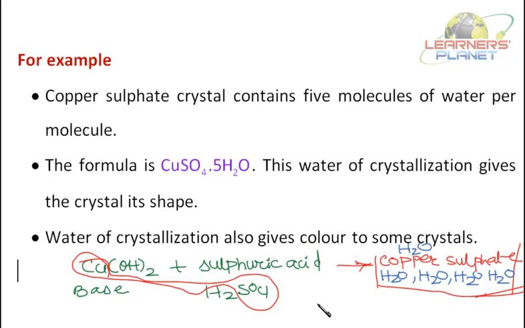So this water associated with the crystals of copper sulfate is called water of crystallization, and this particular salt is called a hydrated salt.